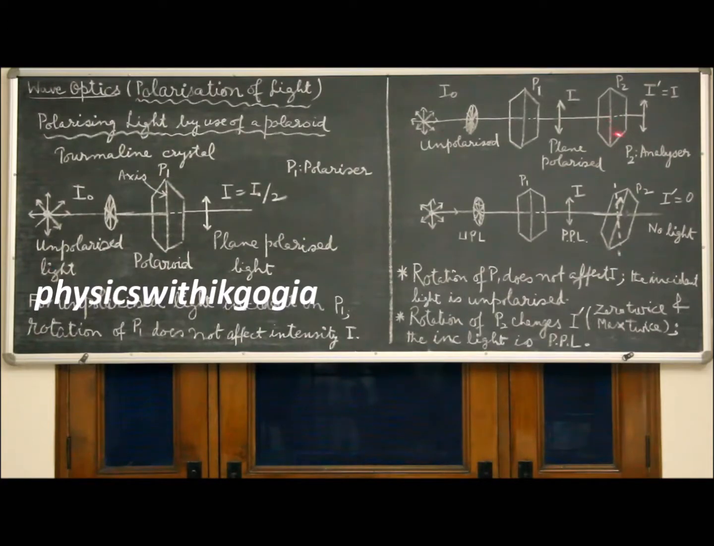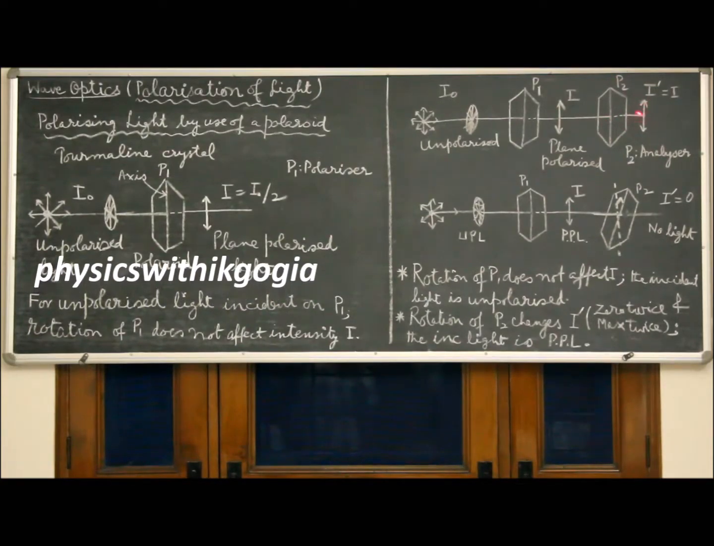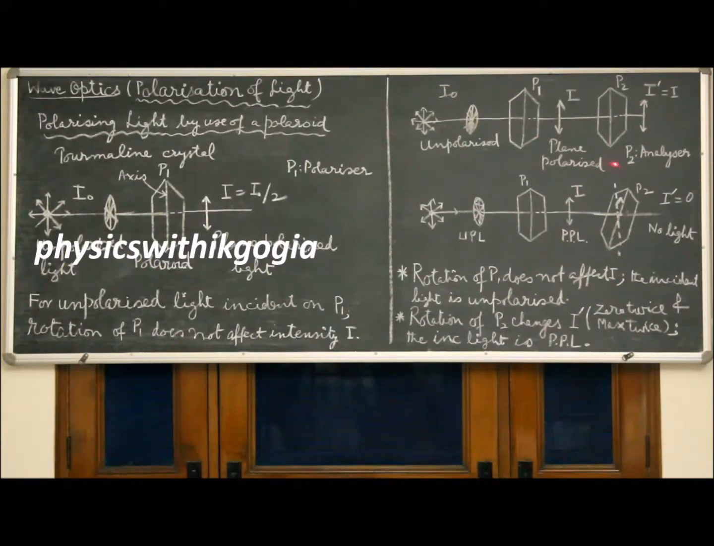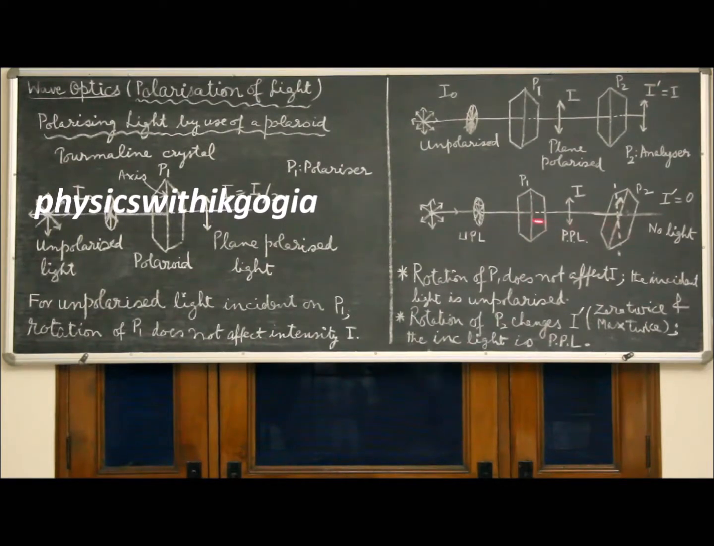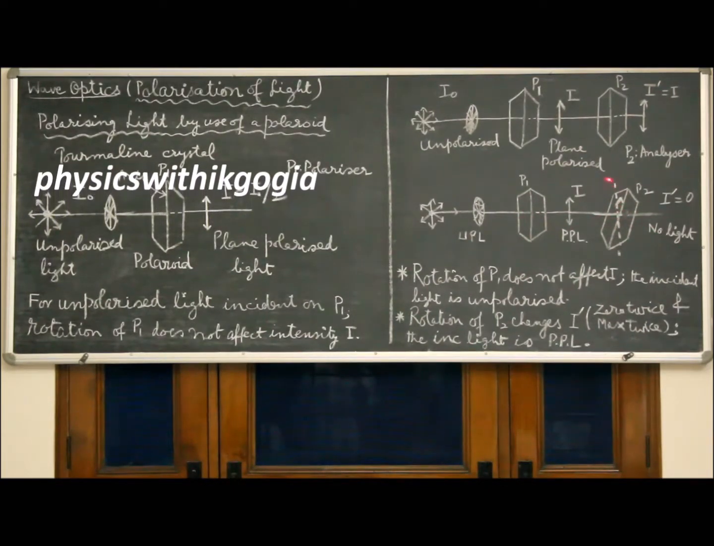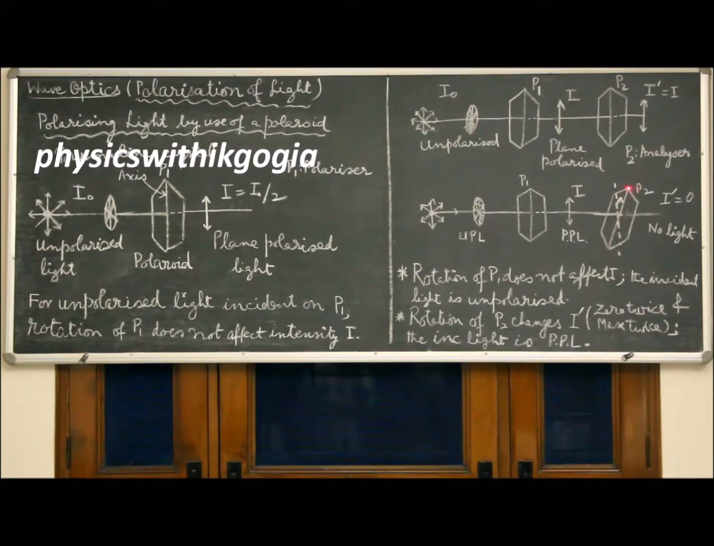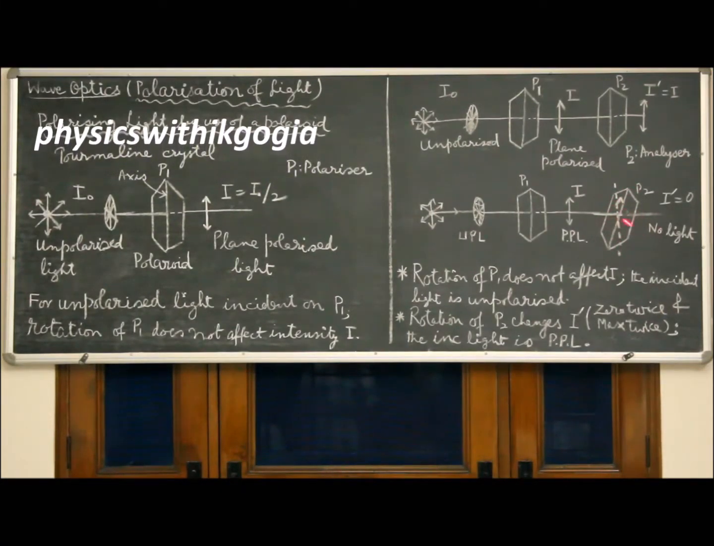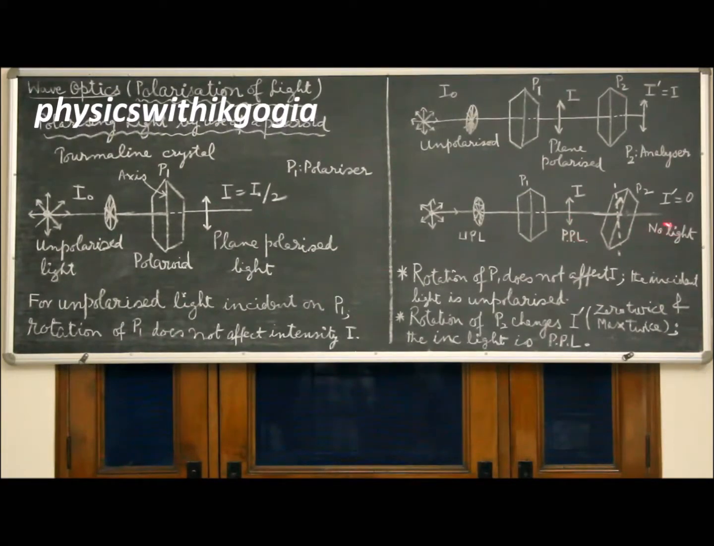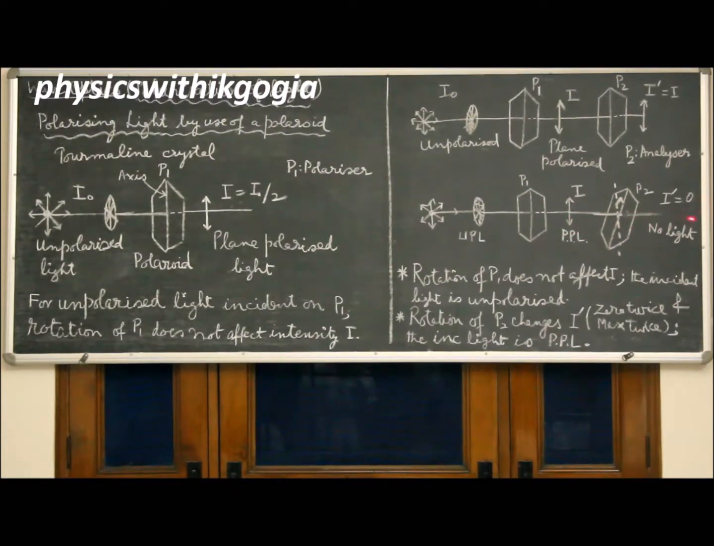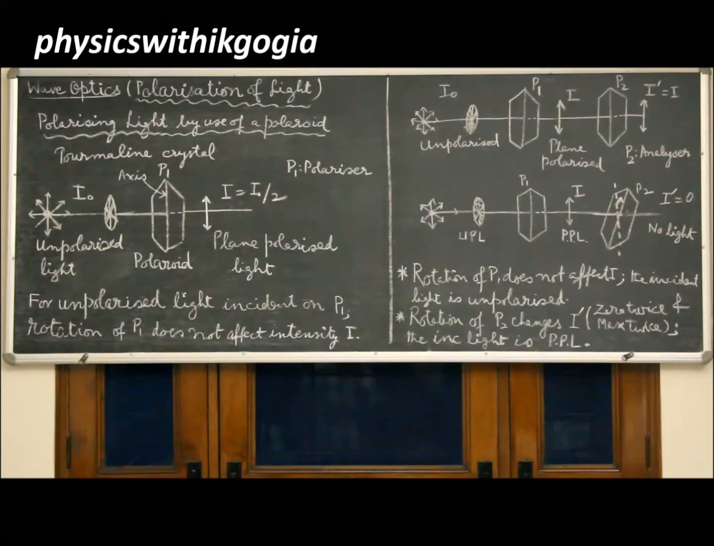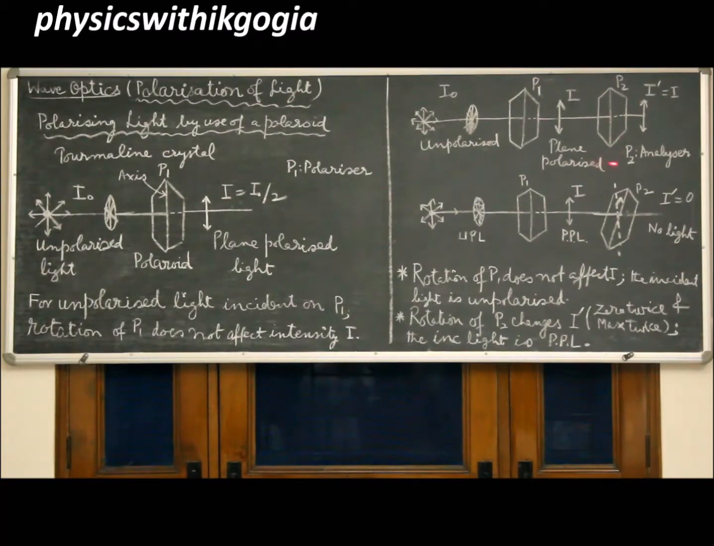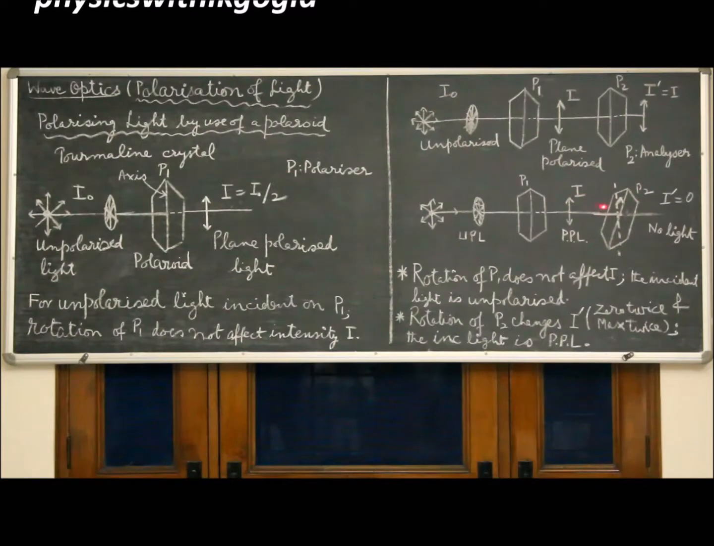Now slowly rotate P2 without altering P1. If P2 is perpendicular to P1, that is, the two are in crossed position, the angle between the crystallographic axes of P1 and P2 is 90 degrees. In such a case, these vibrations are completely blocked by P2. That is, the intensity of light transmitted by P2 drops to 0. We don't get any light here. So if P2 is gradually rotated, the intensity of light transmitted by P2 drops to 0.